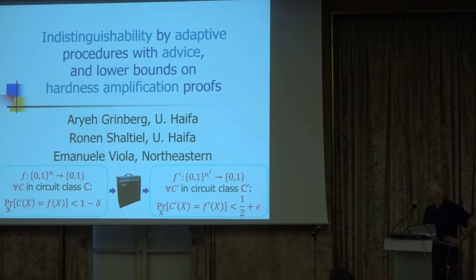Indistinguishability by Adaptive Procedures with Advice and Lower Bounds on Hardness Amplification Proofs. This is a work by Aryeh Greenberg, Ronen Chartier, and Emanuele Viola, and Ronen will give the talk.